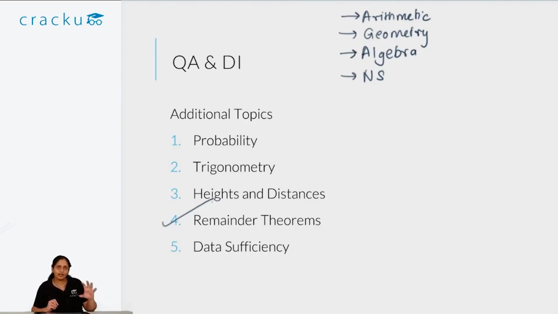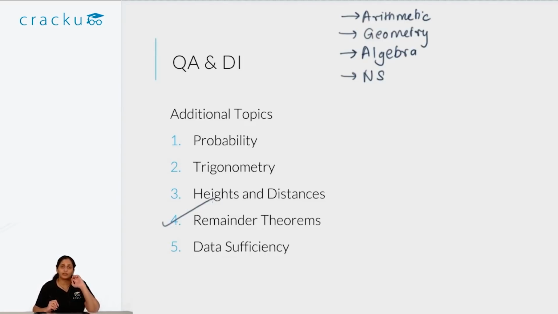An additional part of geometry that is not really covered that much in CAT but is part of XAT is trigonometry. In CAT, just knowing the basic trigonometric ratios, what is sine, cos, tan, and knowing the values of basic angles was enough. But in XAT, it is one step further.